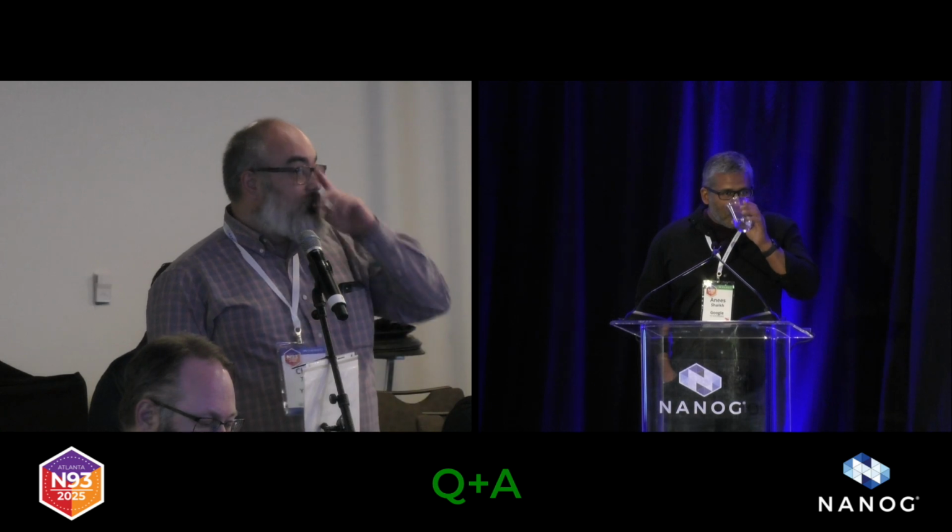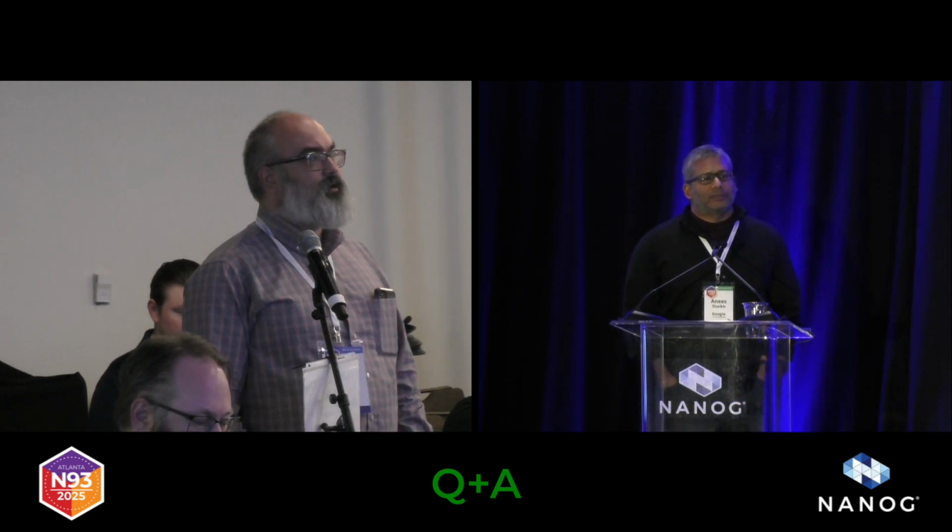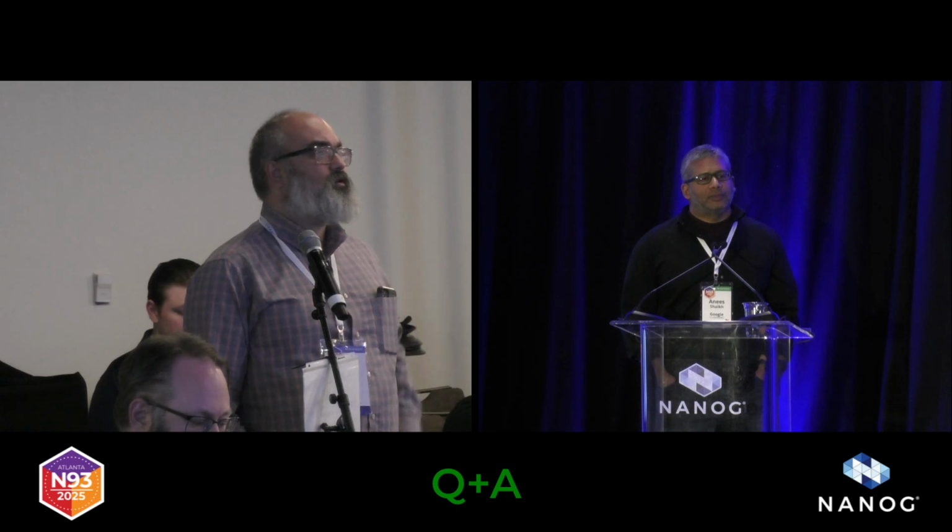Christophe, YXCIX. Probably many people can answer that, but I was just wondering, when you do BYOIP, bring your own IP, why don't you just add them to the AS path? Why does it still originate from your network?